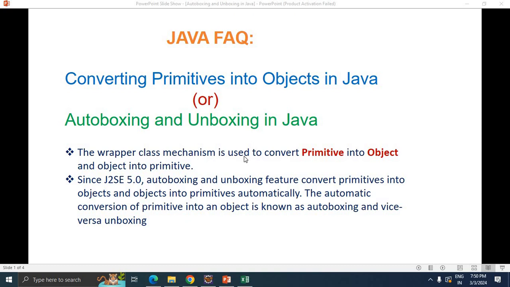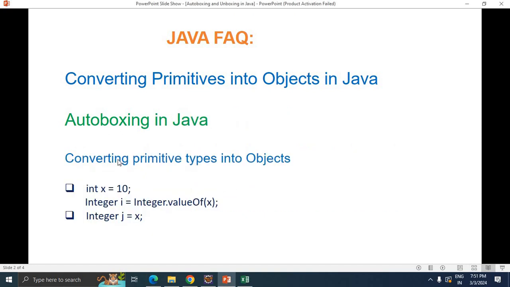The wrapper class mechanism is used to convert the primitive types into objects and objects into primitive types, right? Since Java 5.0 onwards, the autoboxing and unboxing feature converts primitives into objects and objects into primitive types automatically. The automatic conversion of primitives into objects is known as autoboxing, and vice versa, converting from objects into primitives is known as unboxing. Let's check it one by one.